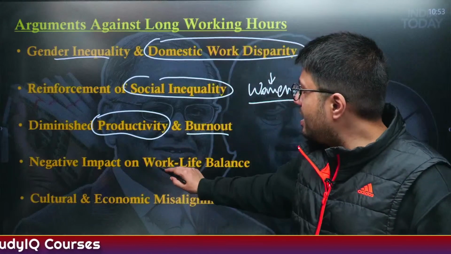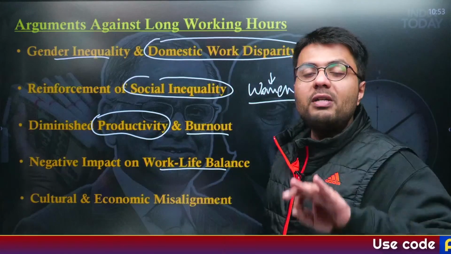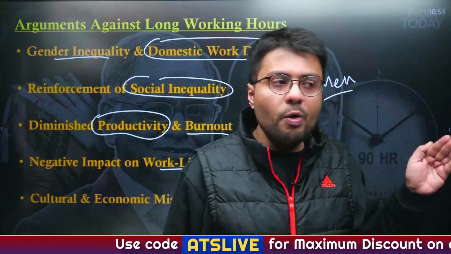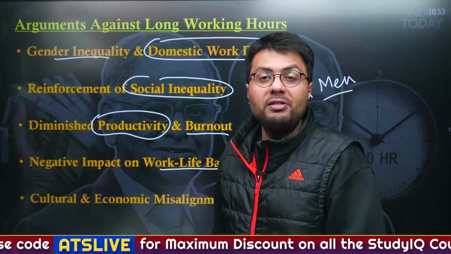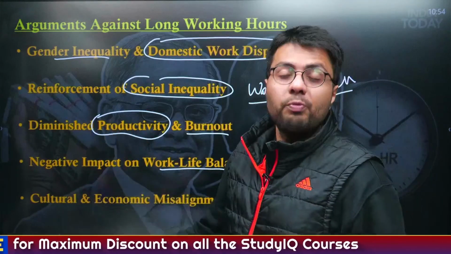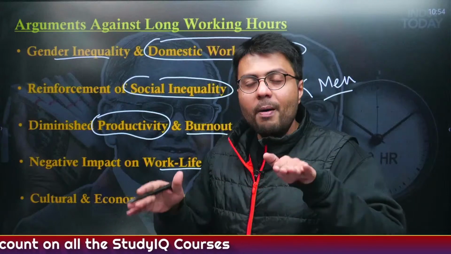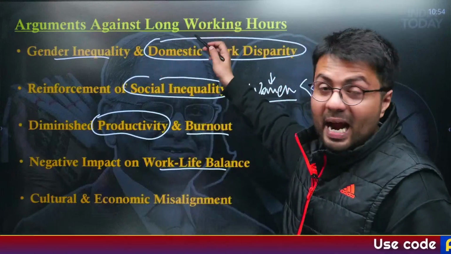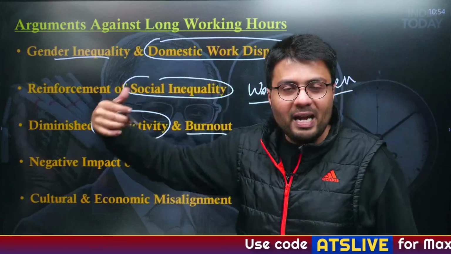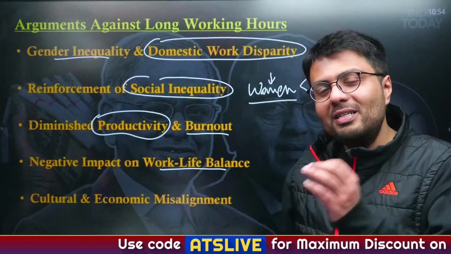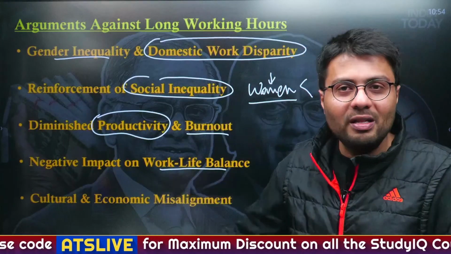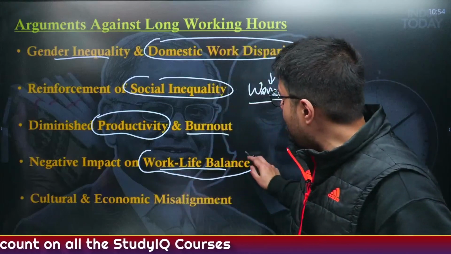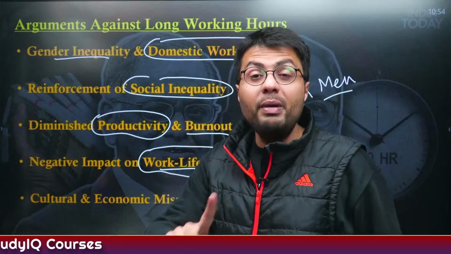Further, there is a negative impact on work-life balance, because a person, be it a man or a woman, is a social animal. They do not just work somewhere, but they also have obligations towards their friends, families and loved ones. So as to have them balance both of these obligations, we need to provide work-life balance, whereas a 90-hour work week means about 18 hours of work every day. It will leave them just 6 hours to undertake every other activity. So this will negatively impact the work-life balance, which is very essential for any human being to exist in society.